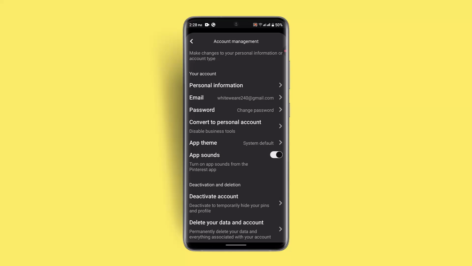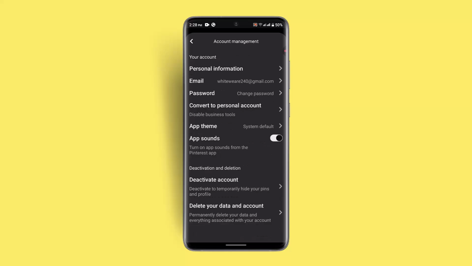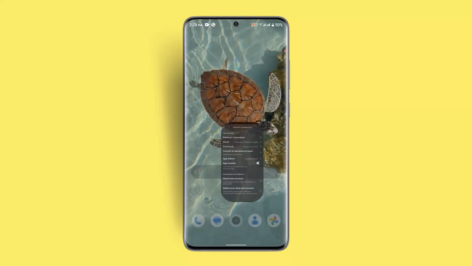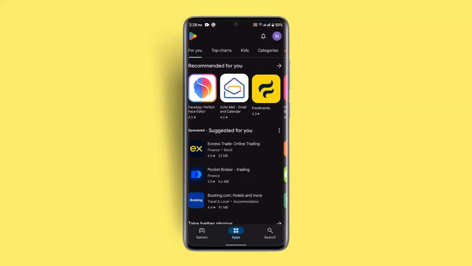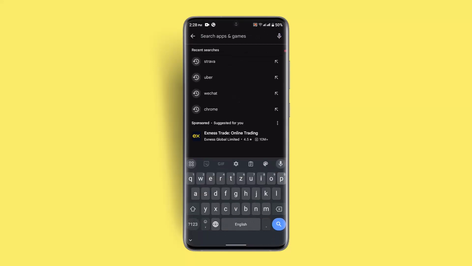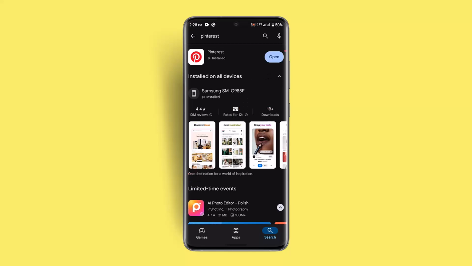Likewise, you could also check for an update. Sometimes an outdated version can hamper this sort of issue. So you want to go ahead and exit out of Pinterest, go to the Play Store, and once you go to the Play Store, in the search box you want to type in Pinterest and check whether the app needs to be updated or not. After which you could try logging in and see whether the issue has been solved or not.